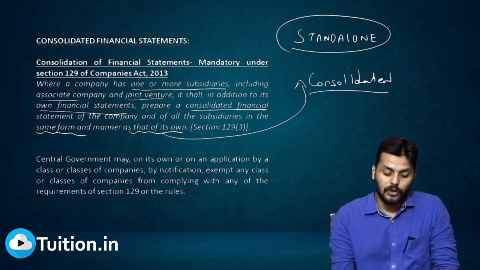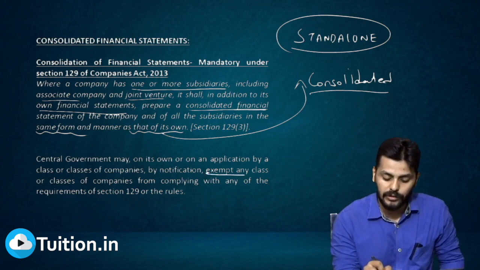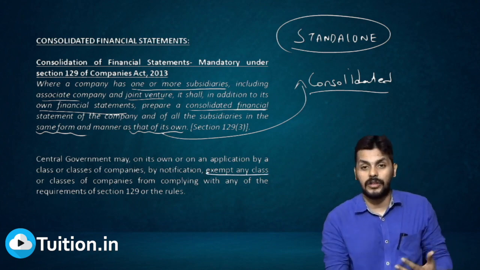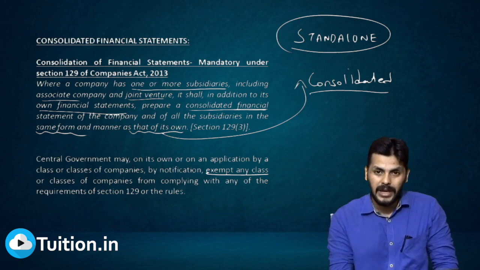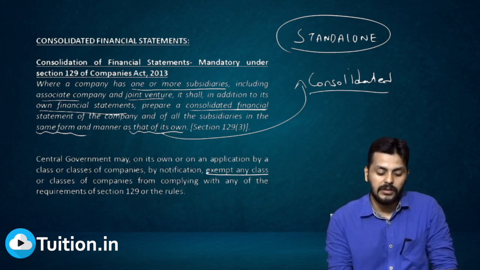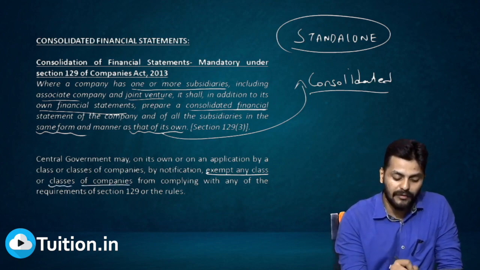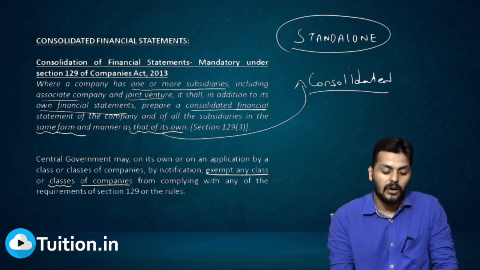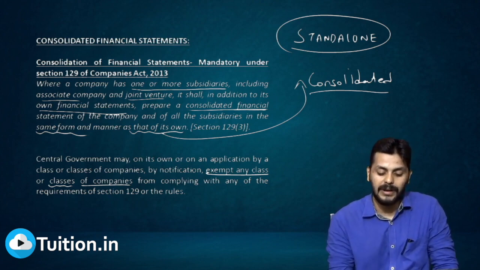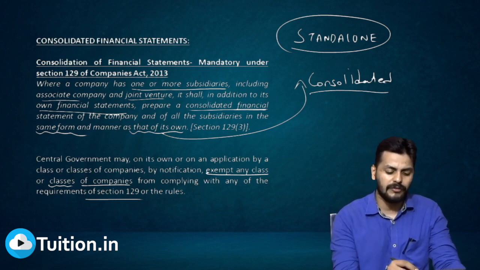The Central government may, on its own or on an application by a class of companies, by notification exempt any class or classes of companies from complying with any of the requirements of section 129 or the rules. So this is for the case where exemptions are sought. That is up to the central government to allow, okay? So that's the first and foremost thing.